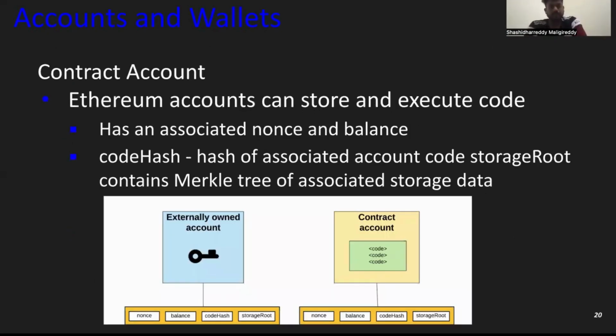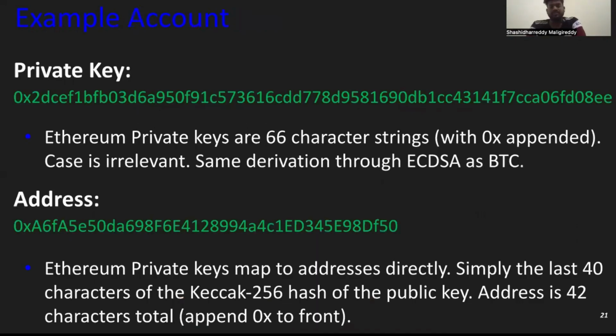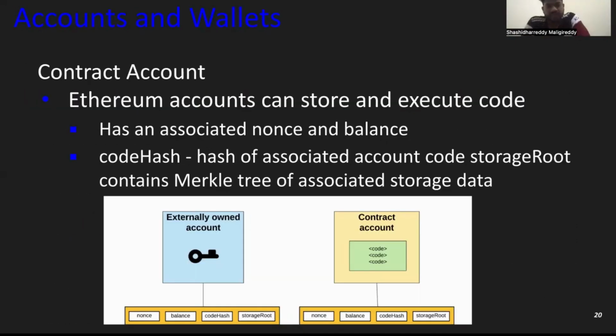Contract account. In a contract account, the Ethereum account can store and execute code. So it has an associated nonce and balance, a code hash of the associated account code, and a storage root containing the Merkle tree of associated storage data. You can see in the diagram the externally owned account has a nonce, balance, code hash and storage root. A contract account is the same, but it has code in it because it's a contract account.